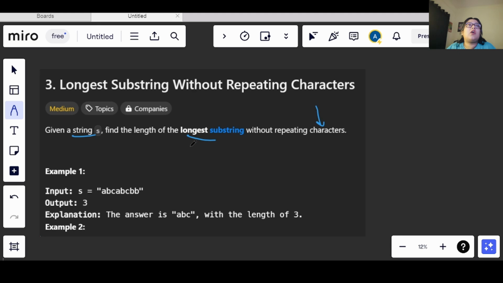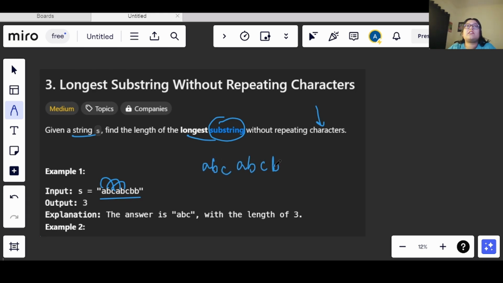A substring basically means a continuous sequence of characters in a string. In the string we have been given here, abcabcbb, if we take abc, then this is a substring. bca is a substring, cab is a substring. Now we need to return the longest substring where the characters are not getting repeated, right?